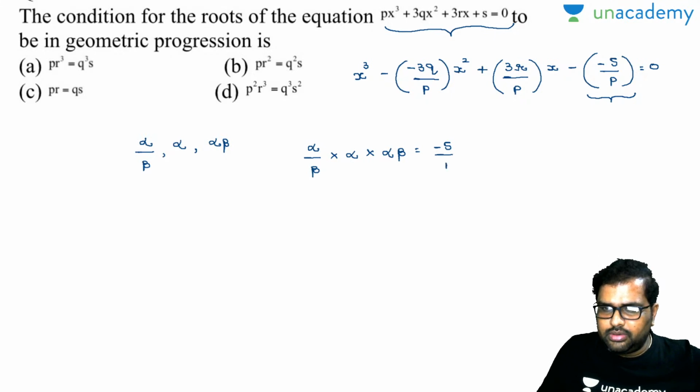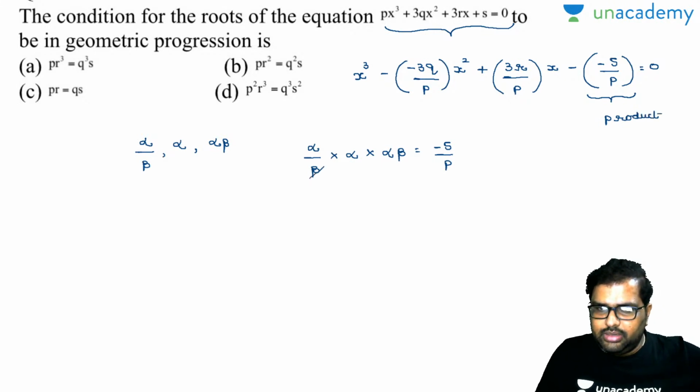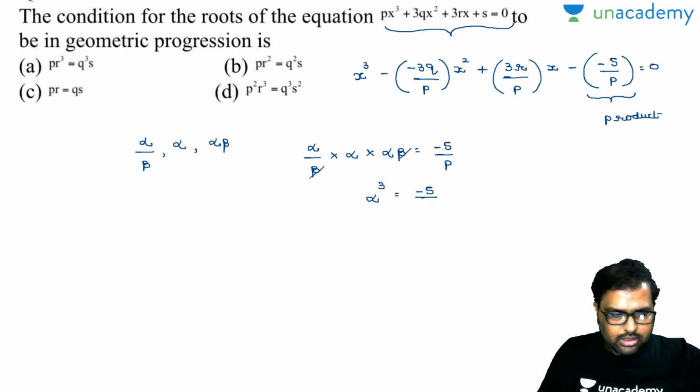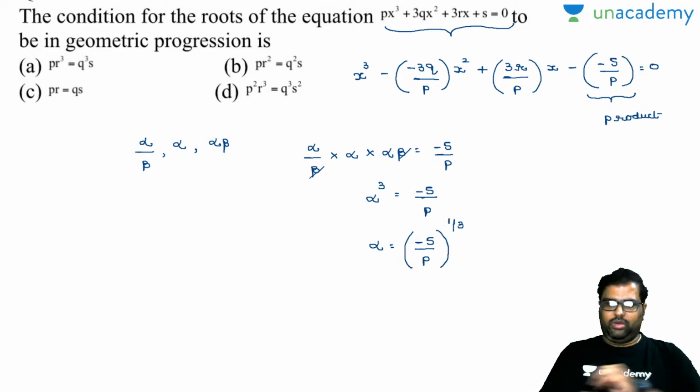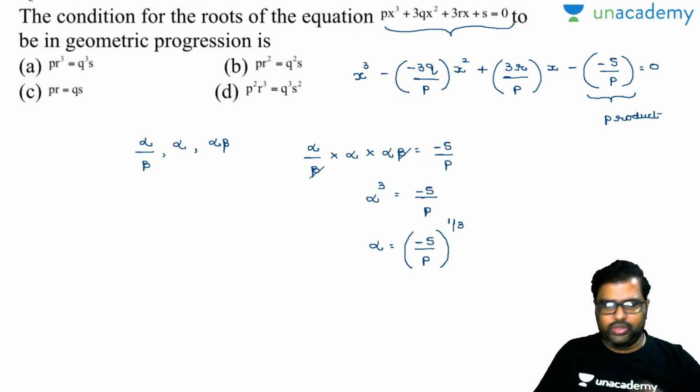Am I right or wrong? Because this is product of roots, everybody knows. So at last finally what happens, you will get one thing there which is nothing but alpha cube. Alpha cube is equal to minus s by p, alpha is equal to minus s by p whole to the power of 1 by 3. So just merely substitute that root in the given equation.